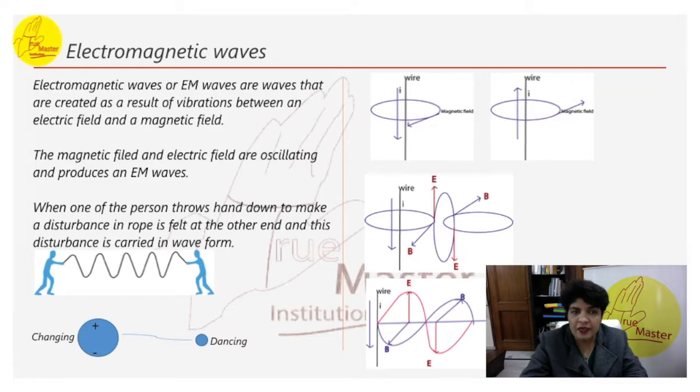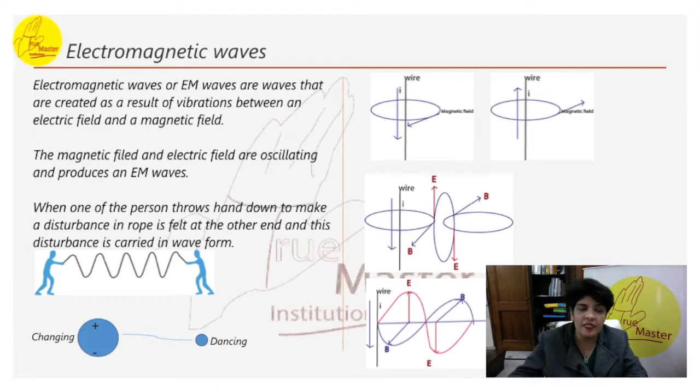Have you tried making a wave with a skipping rope? Like you're skipping, like this person is moving the skipping rope. So a wave is formed with the help of a skipping rope. If one friend is holding from this side and the other friend is holding the other side, when one person throws their hand down to make a disturbance in the rope, it is felt at the other end. And this disturbance is carried in waveform. Similarly, in EM waves, energy being transferred to another side is called disturbance.